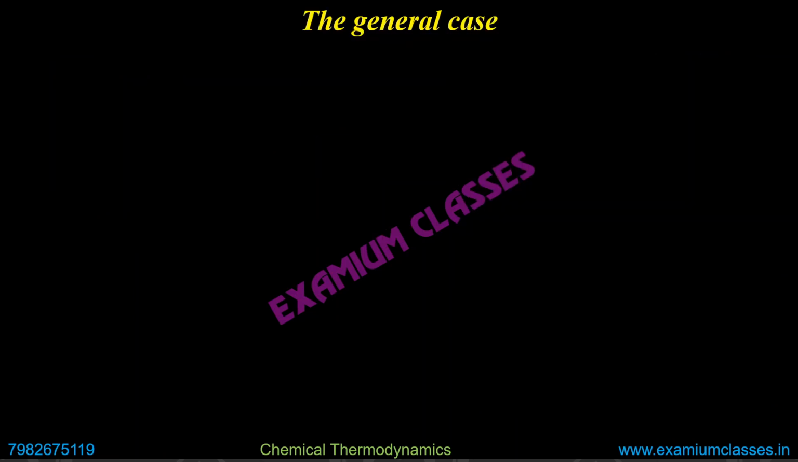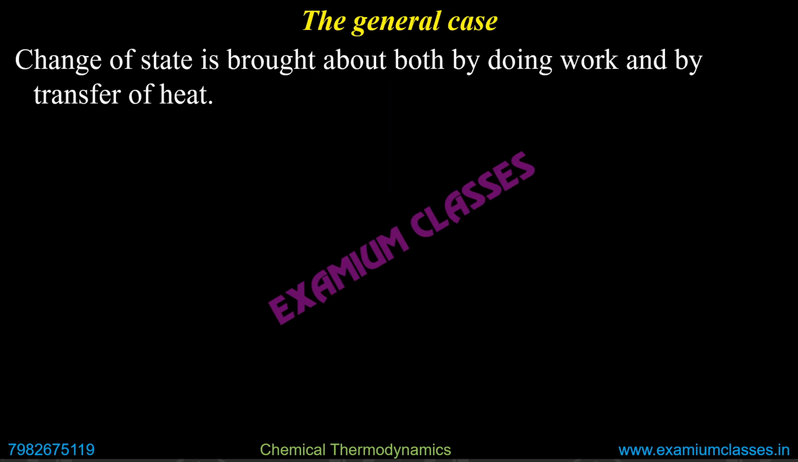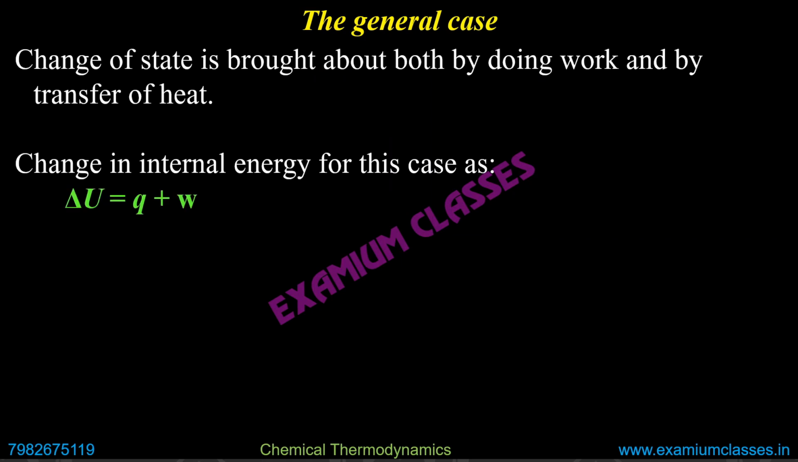In the general case, what we do is that we consider both. We are doing work and we are providing heat also, or vice versa. The work is done by the system or the heat is evolved from the system. In that case, the change in the internal energy obviously will be due to both. So we can write Q plus W. This is a very important equation we will be using very frequently. Change in internal energy is equal to Q plus W, that is heat change plus work done on the system or by the system.